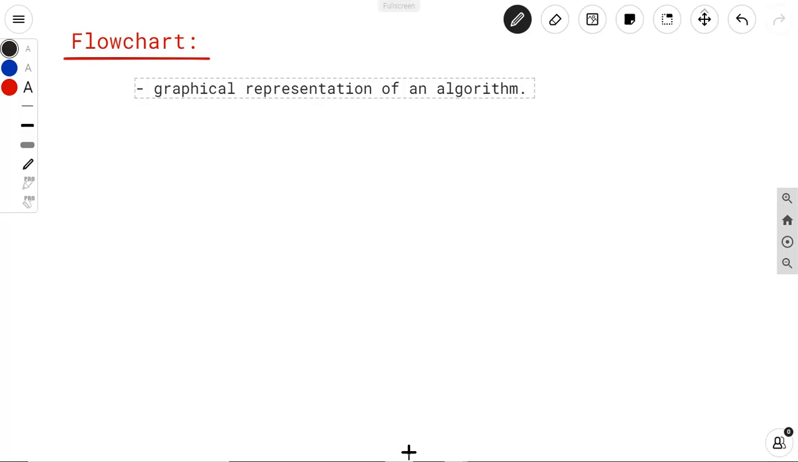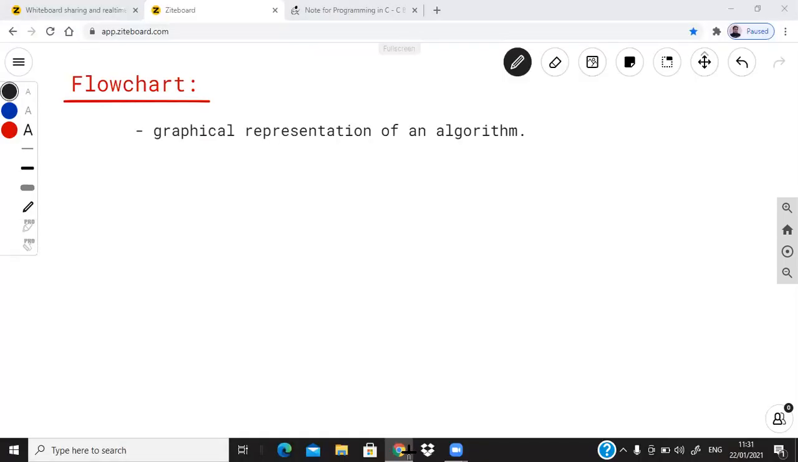Okay, so there are various symbols we can use in a flowchart. We will see what those various symbols are. Fine, so we can use various symbols in flowcharts.